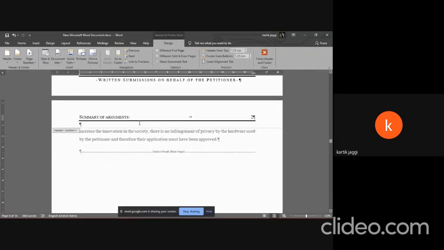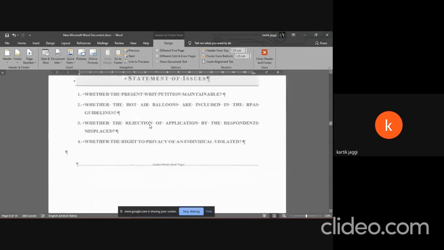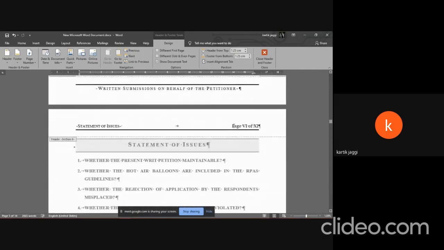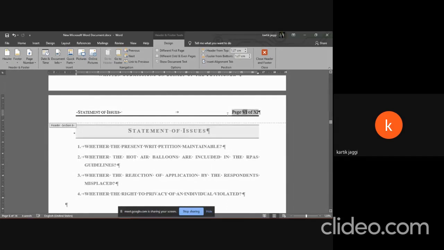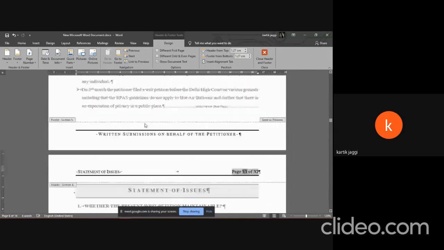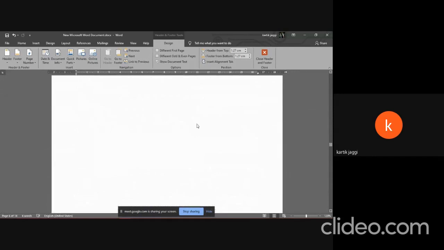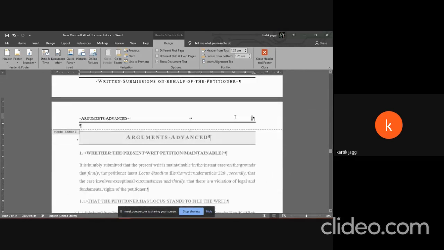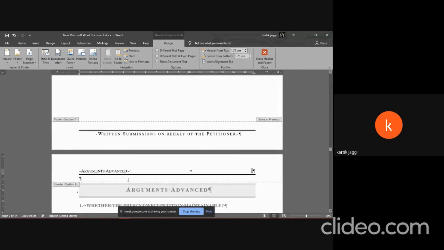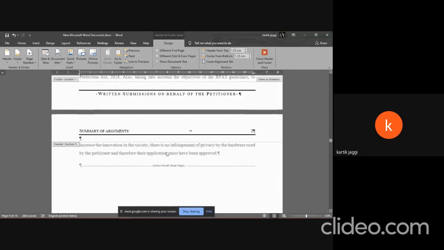Section break helps you create different sections in your document so that you can have unique headers and footers. Why that might be important to you is, for example, in a lot of memos, people like to have different page numbering for different kinds of pages. People will have Roman numeral pages for all the pages except for the arguments advanced. And then on arguments advanced, they'll have normal numbering. How you go about doing that is through section breaks. Make sure that before arguments advanced, there is a section break.